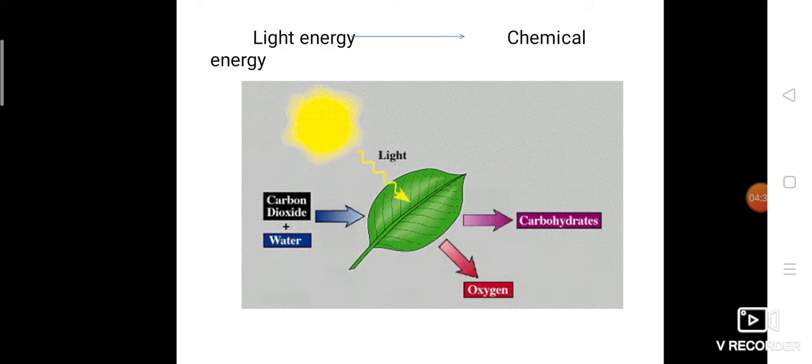Like that, plants have a pigment called chlorophyll, and that pigment is present in the leaves. That's why leaves are green in color. This chlorophyll pigment is able to absorb the sunlight. So the sunlight is absorbed by the leaves because of the pigment chlorophyll. Now the sunlight enters the leaf. Carbon dioxide is present in the atmosphere.